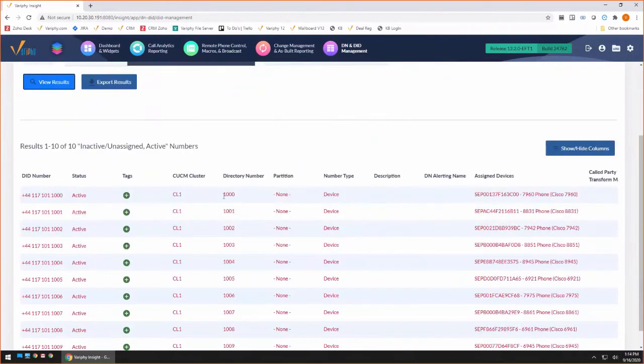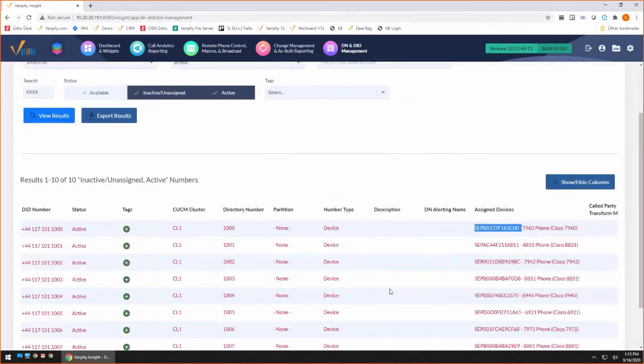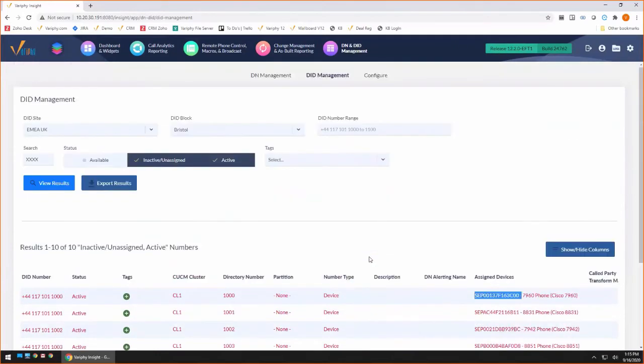So we go out to your call manager and we say, hey, what extensions do we have in the CUCM that are active out of this particular range? So I can see I've got my 1000 extension that is active. It's associated over to this device over here, and I'm able to see all the information without having to worry about a spreadsheet or anything that I have to maintain of the true active DIDs that I have in my system.